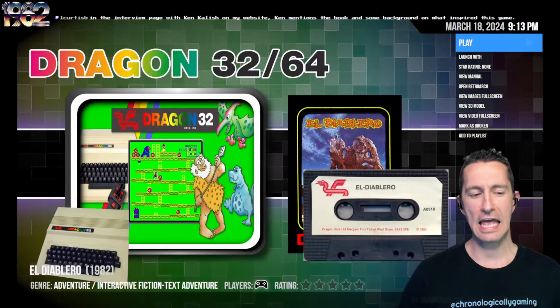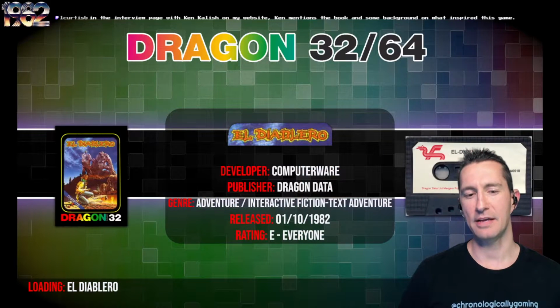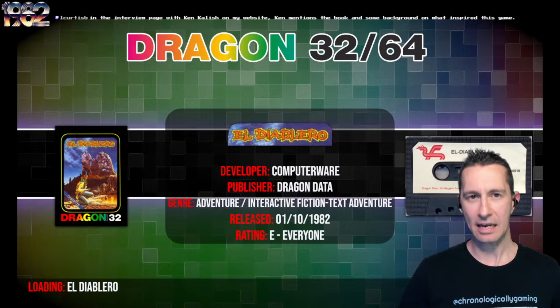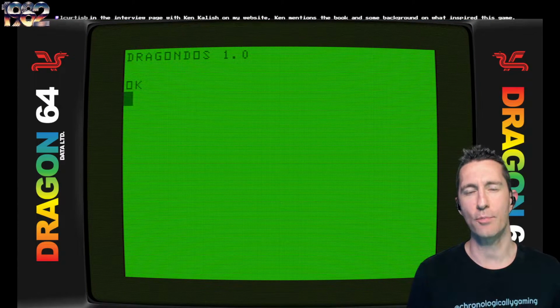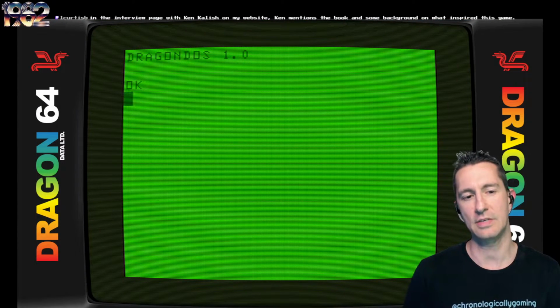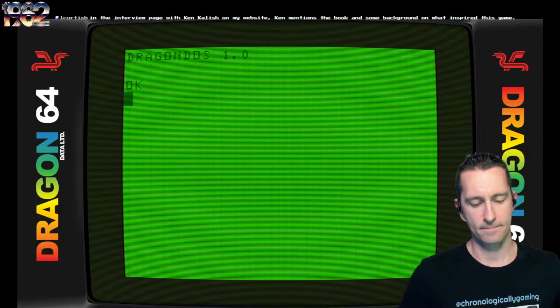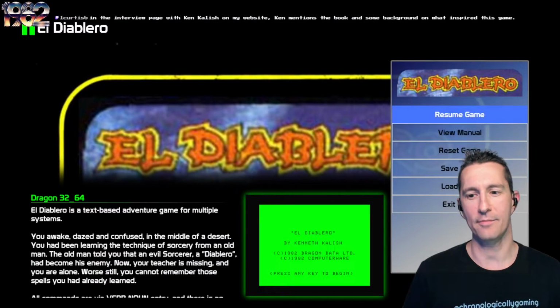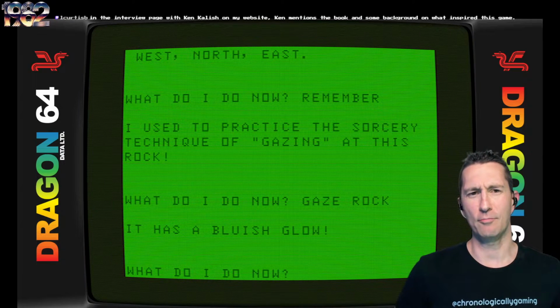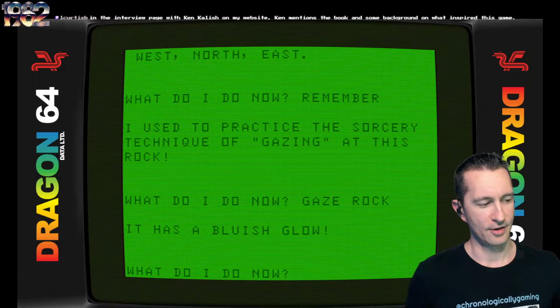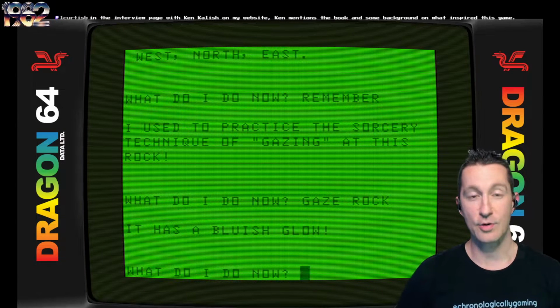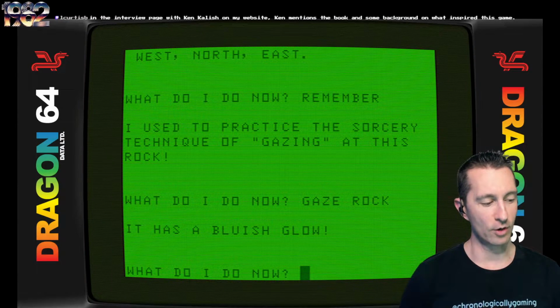All right, let's pop in and play El Diablero. This is developed by Computerware, published by Dragon Data at the beginning of October 1982. I cannot confirm if Ken Kalish did the port for the Dragon 32, so I just left it as Computerware. All right, so for this one, we're going to load where we got up before. We don't want to wander in the desert exactly where we left off. That's better. All right, so now that we got our bluish glow gazing at the rock, what do we do now?